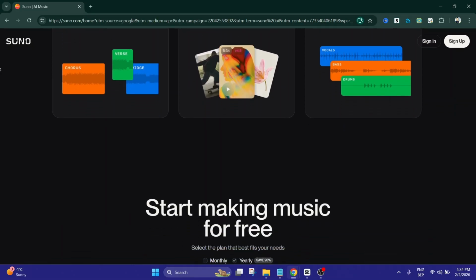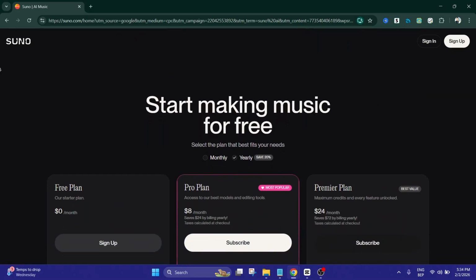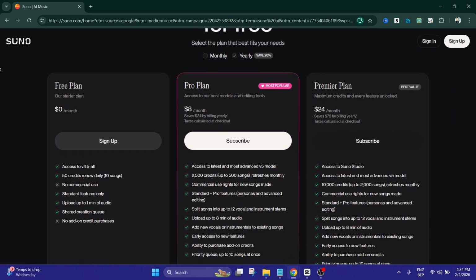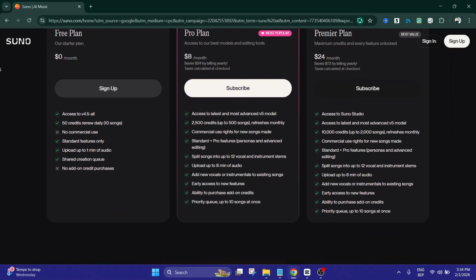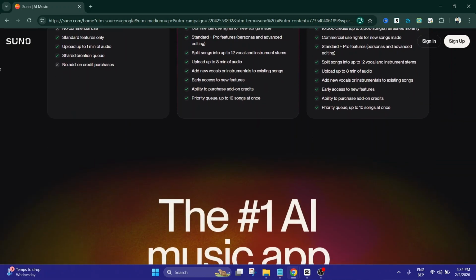Overall, Suno AI is a powerful and creative audio generation tool with strengths in speed, flexibility, and ease of use. It may not replace professional music production for every project, but for many creators, it's a great way to make custom audio fast without deep technical skills.